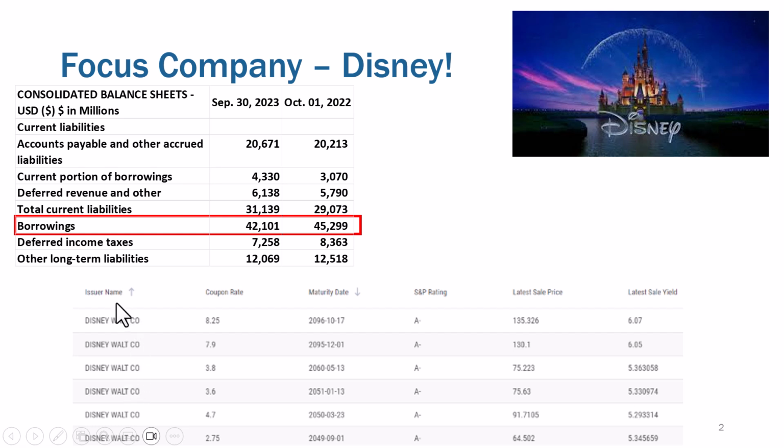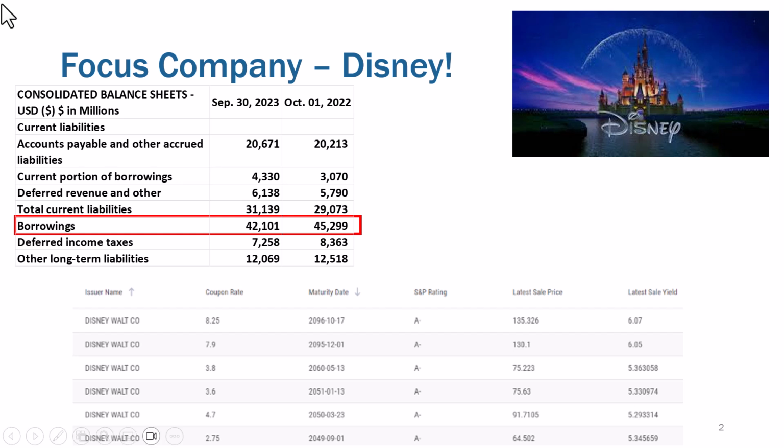These are not all the bonds they have outstanding, but they have a series of them, and we can see that the coupon rate, and we're going to learn the coupon rate is the interest rate that is paid on the bond, ranges anywhere from 8.25% to 2.75%. So they offered bonds at a lot of different interest rates, and that's because interest rates have changed a lot over the last 5 years.